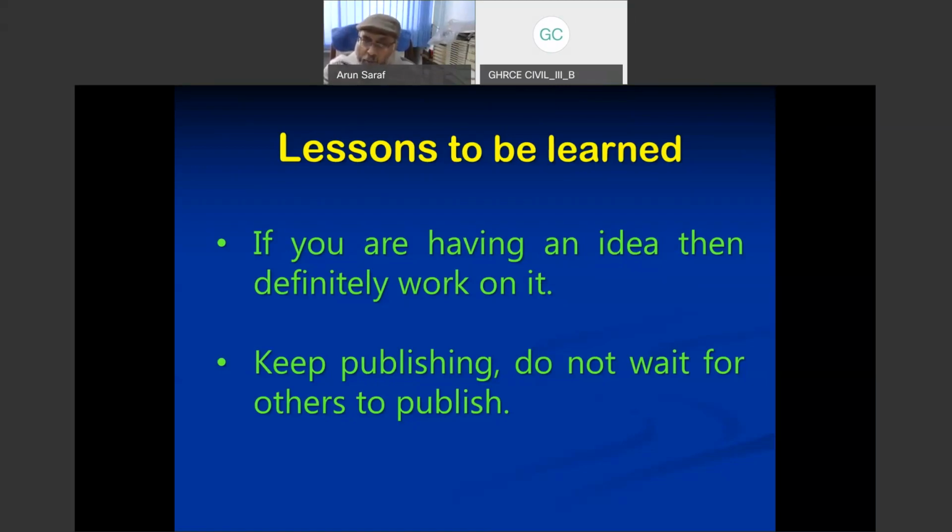And the last point, which is not mentioned here, as said in the beginning, is from a technical communication point of view, because for many years I have been at IIT, I am also teaching technical communication. And I tell my students, use minimum text in your slides. As you have seen, I have used very few slides which had text. The rest were only photographs, satellite images, or diagrams.